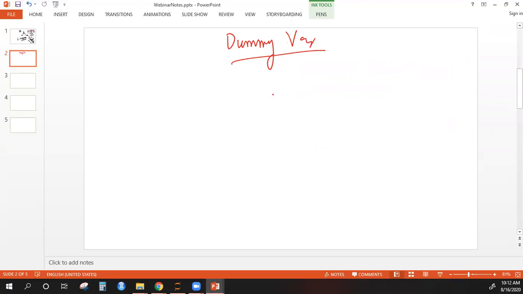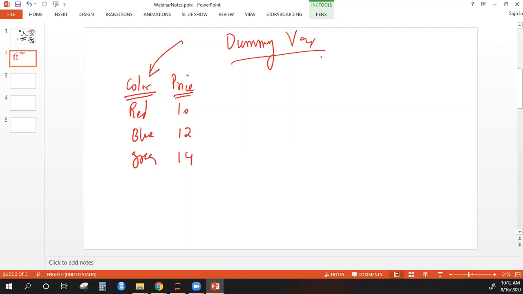So dummy variables, what did we see? So for example, let me take the example of a data. So let's say I have a column called, let me take this color column. And let's say I have some price of some entity, and it depends on the color. So let's say I have red, I have blue, and I have green. And let's say price is 10, 12, and 14. Now let's say this is the data we have. Now how do I convert this categorical column into dummy variables?